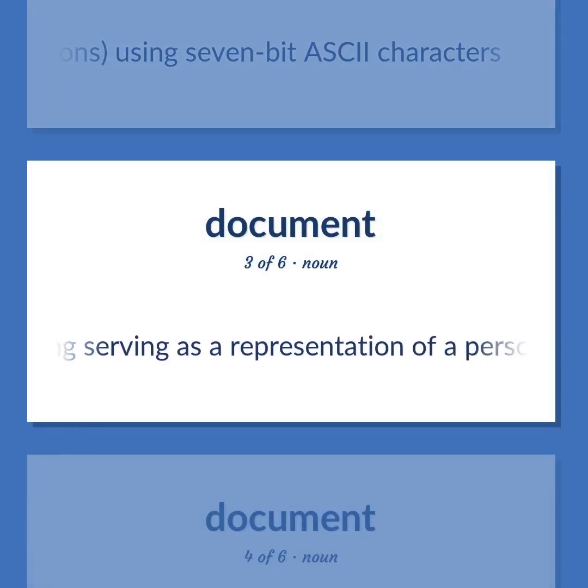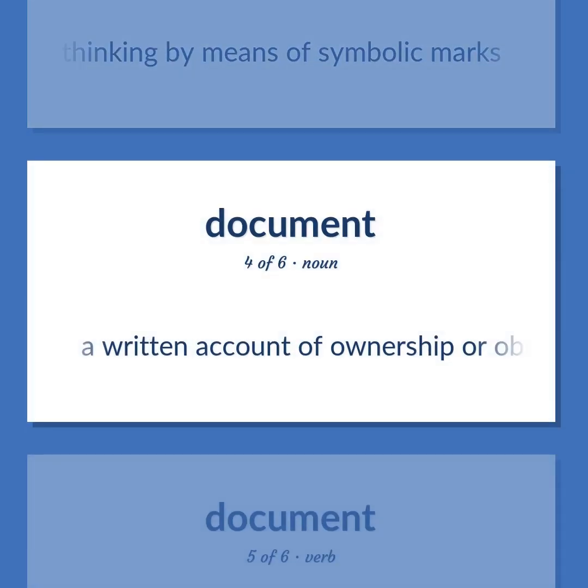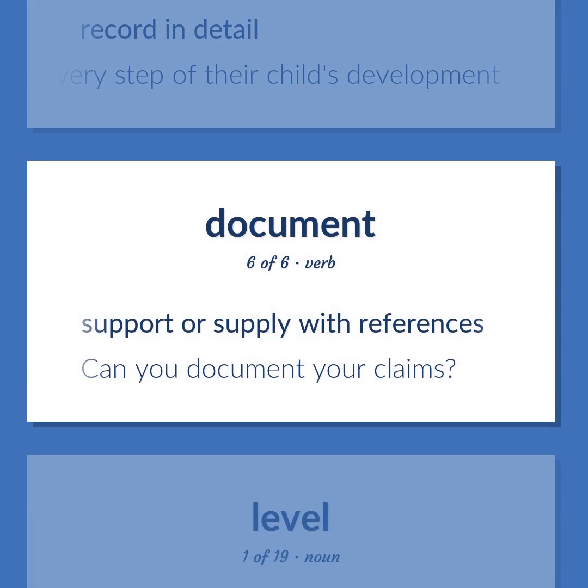Anything serving as a representation of a person's thinking by means of symbolic marks. A written account of ownership or obligation. Record in detail. The parents documented every step of their child's development. Support or supply with references. Can you document your claims?